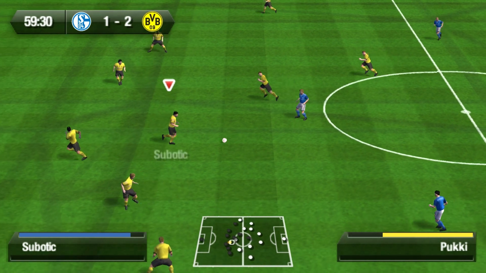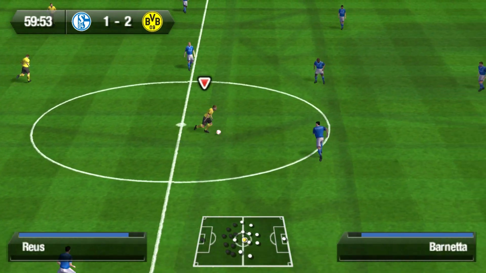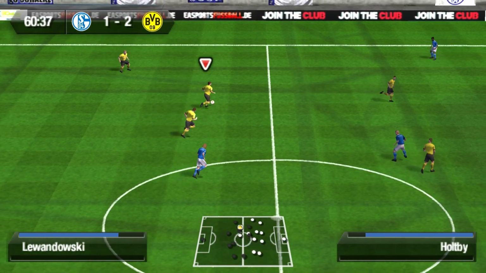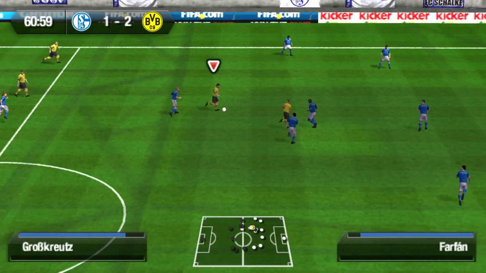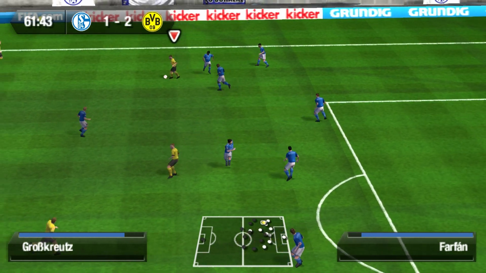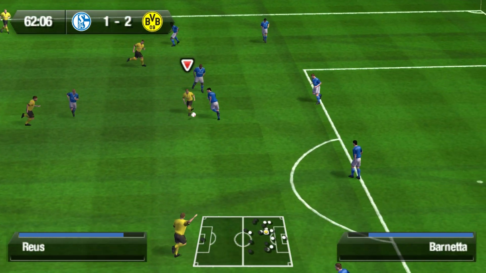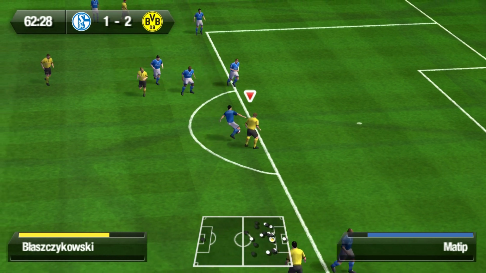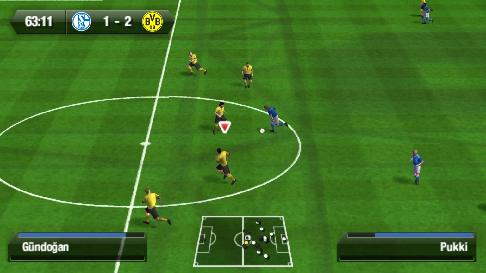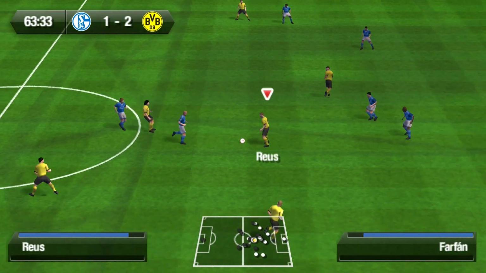Sebastian Kehl retains possession for Borussia Dortmund. Subotic to Marco Reus with a pass to Robert Lewandowski to Kevin Crosskreutz driving forward a bit for Borussia Dortmund on the left. Crosskreutz to Marco Reus to Jakub Blaszczykowski, but then Schalke retain possession and a pass to Pukki, but Mats Hummels retains possession for Borussia Dortmund.